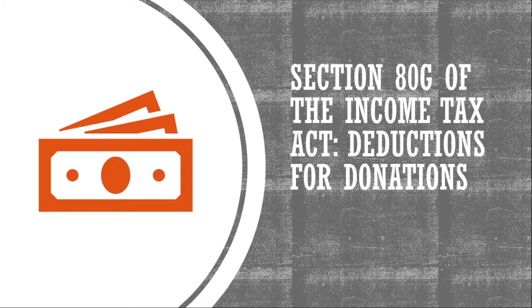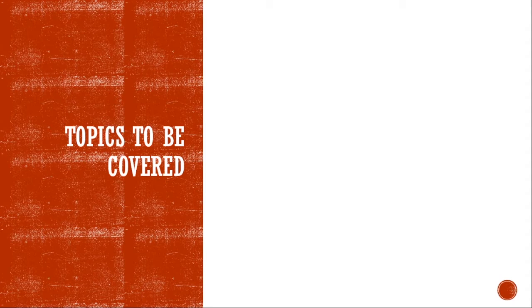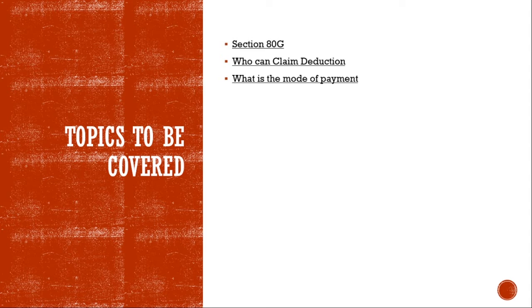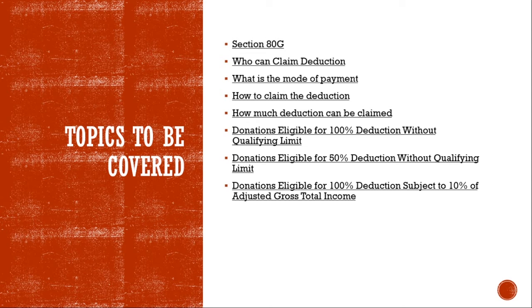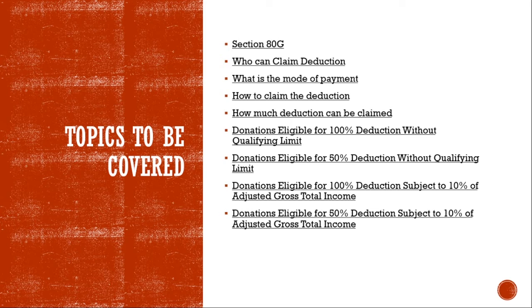So, let's see Section 80G of the Income Tax Act, which allows deduction for donations. So friends, in this video we will be discussing the following topics. That are: what is Section 80G, who can claim deduction under this section, then what is the mode of payment, then how to claim the deduction under this section, then how much deduction can be claimed under this section, then donation eligible for 100% deduction without qualifying limit, then donation eligible for 50% deduction without qualifying limit, then donation eligible for 100% deduction subject to 10% of adjusted gross total income, then donation eligible for 50% deduction subject to 10% of adjusted gross total income.